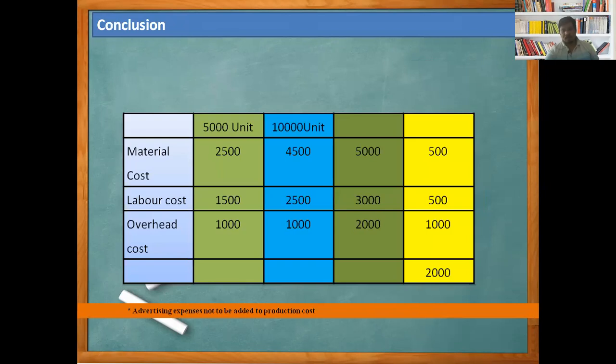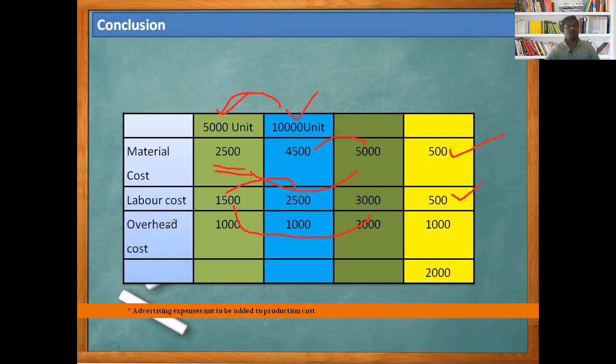Now look here, under the case of 5,000 units and under the case of 10,000 units, the units increase by 100%, we can say double. But let us see, students, the material cost 2,500. If the material cost increased as per the unit increase, it should be 5,000, but actually it increased to 4,500. Therefore, we get the advantage, saving 500 rupees. Then the labor cost. If the labor cost increased as per the number of units, it would be 3,000, but actually it increased only to 2,500. Then we save 500 rupees here.